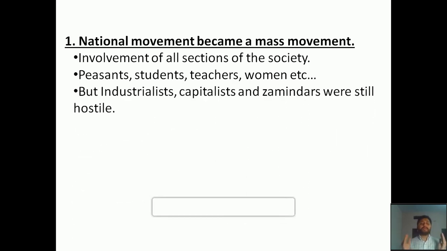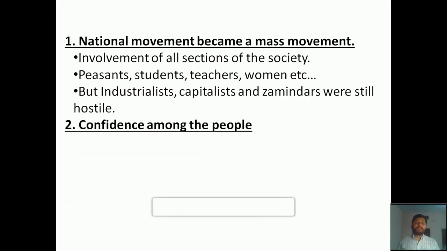But again, a small group of people were not ready to join this movement, like industrialists, capitalists and zamindars. These people were always getting benefit from the British, and the British also were always getting benefit from these people. So it was something like supporting each other. Of course, an industrialist should get support from the British. Capitalists, zamindars, they were not ready to lose their power, because zamindars were the people who were ruling a small area or a small province. So they were not ready to lose their power by joining the national movement.